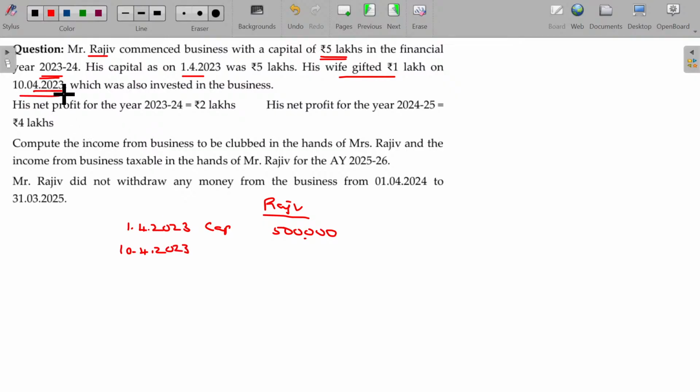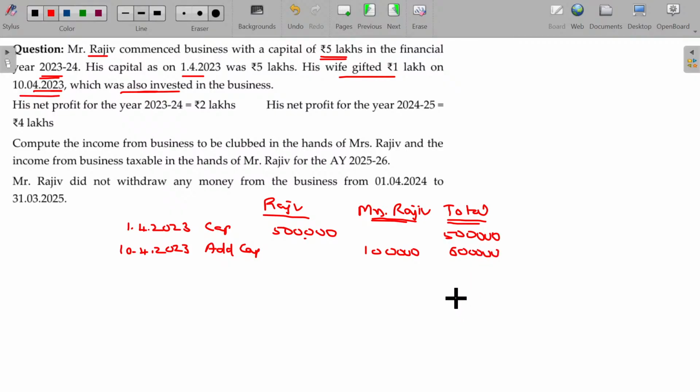Another 1 lakh gifted by his wife, which was also invested. Additional capital from Mrs. Raju, which is around 1 lakh. Total in the business being 5 lakhs, then 6 lakhs.